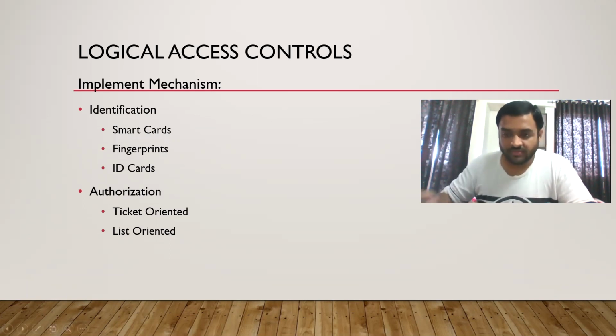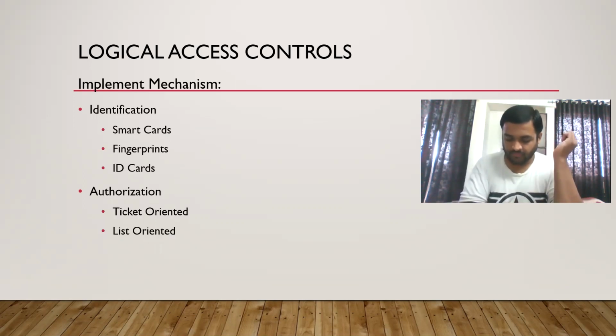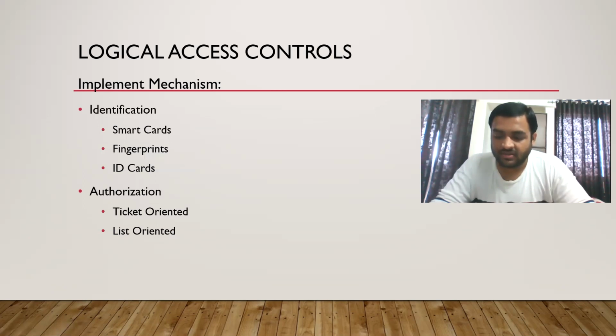I have a doubt. From where are we discussing the implementation mechanism in the book, sir? I'm not even able to find out where it is. Means in the module you are not able to find these controls. Yes, sir, I found authorization somewhere, and somewhere at the last I found ticket approach and list oriented, but I'm not able to find the rest.